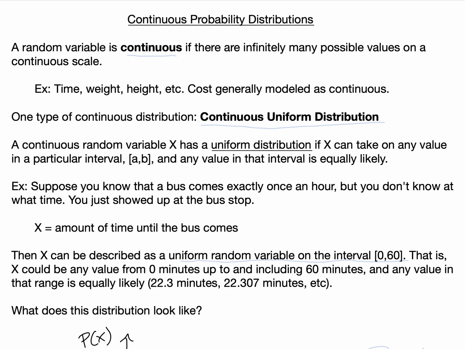In this video, we're going to talk about continuous probability distributions. We're going to talk about some properties of them, and we are going to start with a basic type of continuous probability distribution, the uniform distribution.